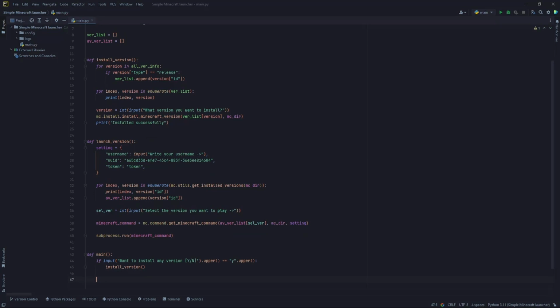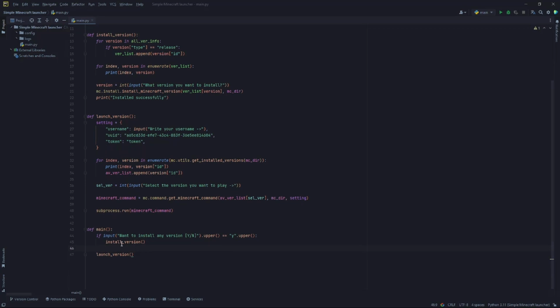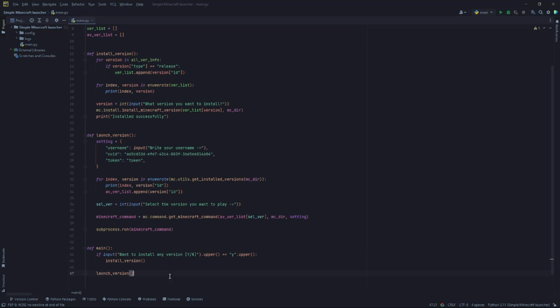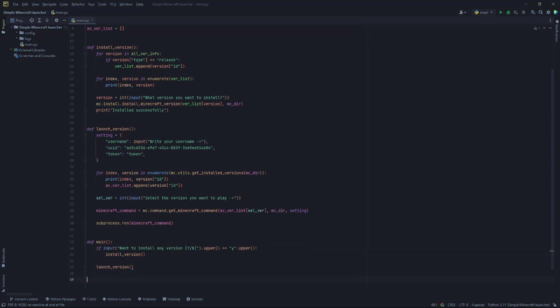And then we finish everything. After things are installed, or if we don't want to install anything, we just launch the version, execute this function. If name equals main, execute main.